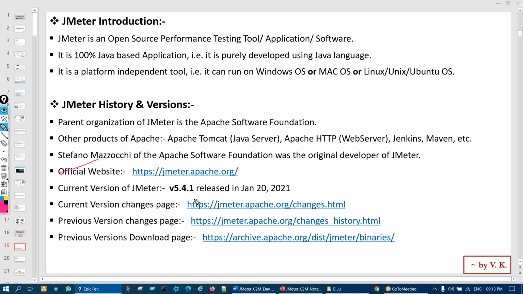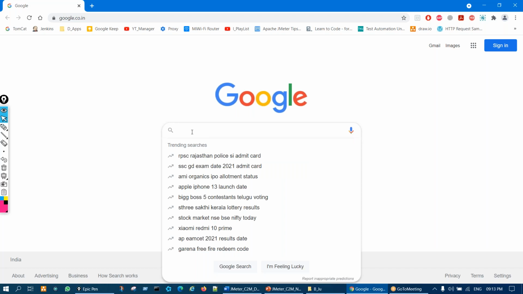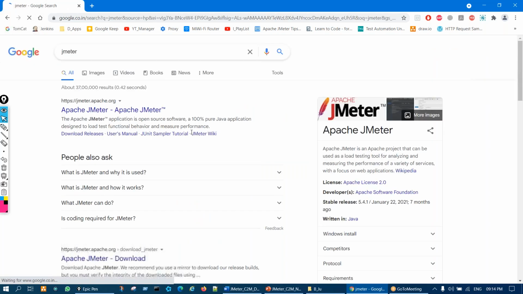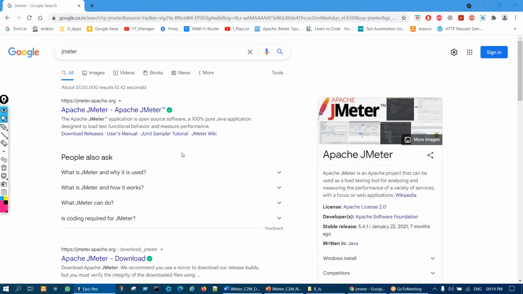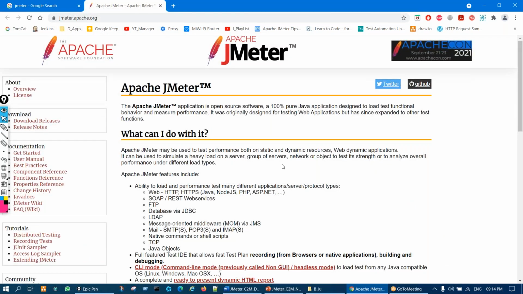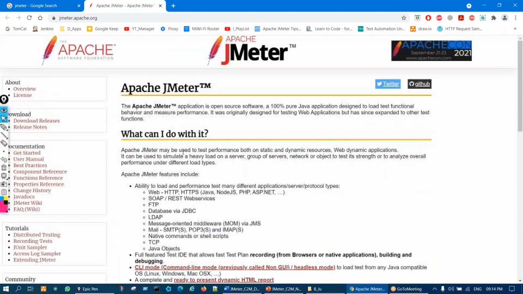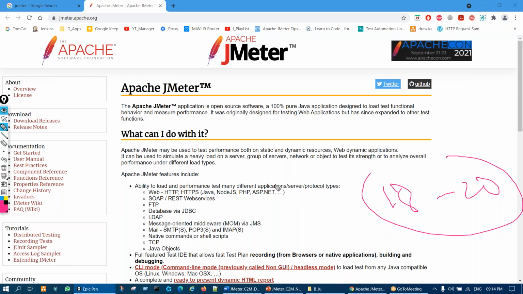Official site, right? So let us visit the official site. We'll open Google Chrome and just type JMeter in Google. You will see this is the link, jmeter.apache.org. Let us open that. So this is the official website. You can read about some things on this. It's a very small website, not that much detail. It has around 80 to 20 pages, not more than that. It's just a static website, right?